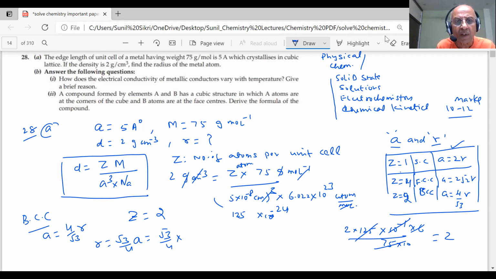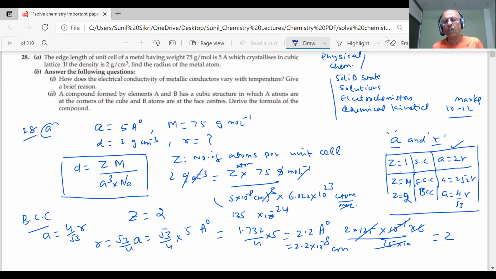In angstrom we can calculate this value. Root 2 is 1.414 and root 3 is 1.732. So 1.732 by 4 into 5. What are we getting? It comes around 2.2 angstrom, that is 2.2 into 10 minus 8 centimeters.